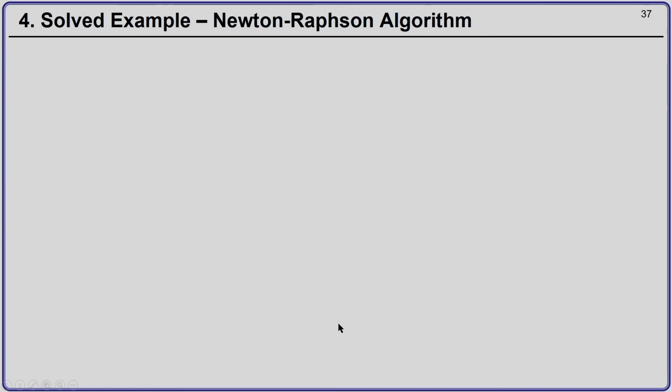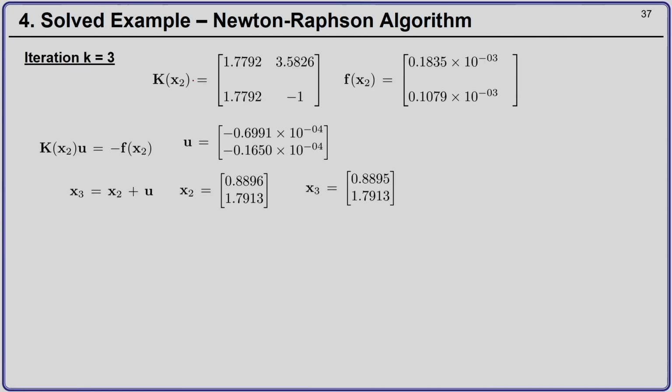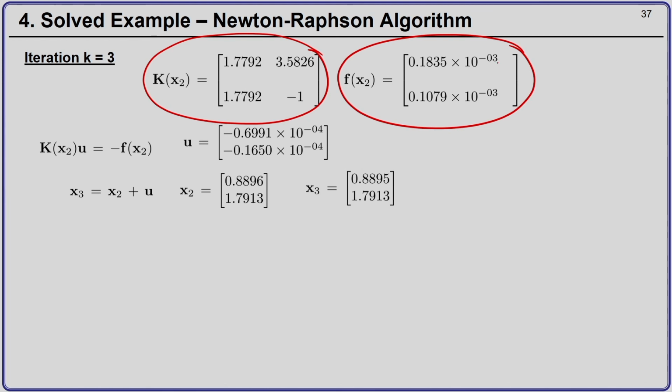Okay. So, now I do the third iteration. I again find the tangent matrix at x2 and my function at x2. Now, you see the value of the function has become very small. Okay. It has started to approach a very small value, which means we are starting to approach the solution. Now, again I solve for u and I get u as this value.